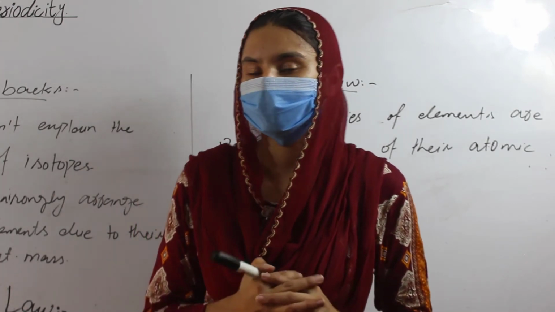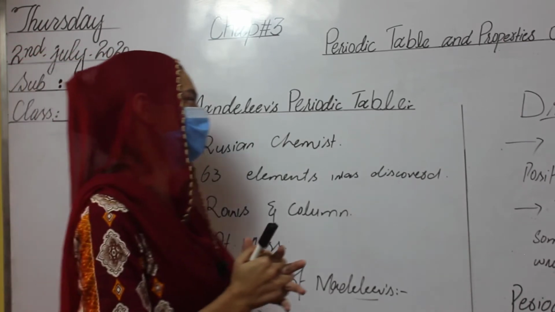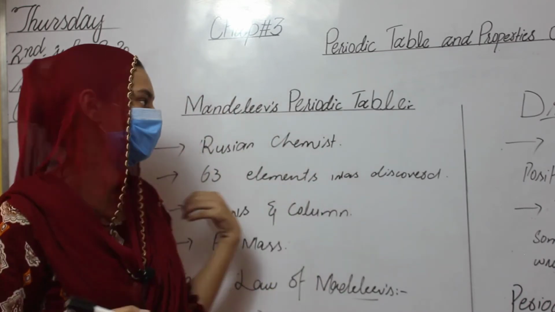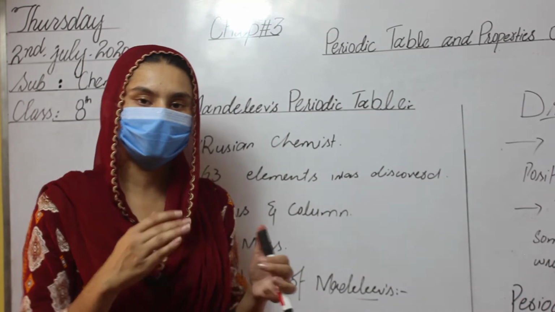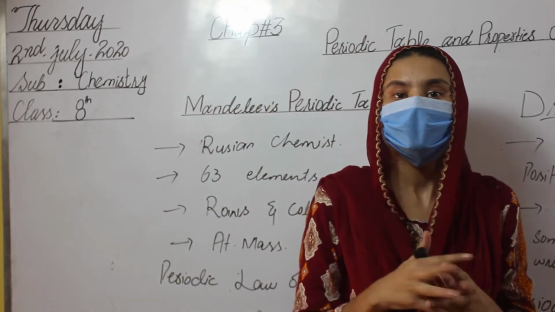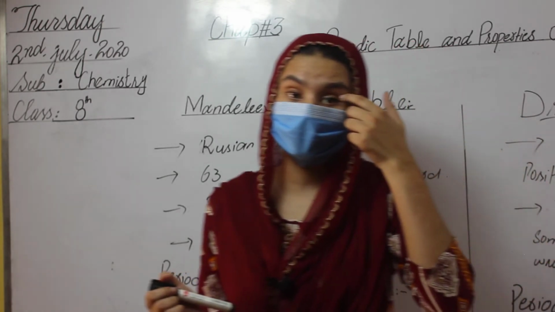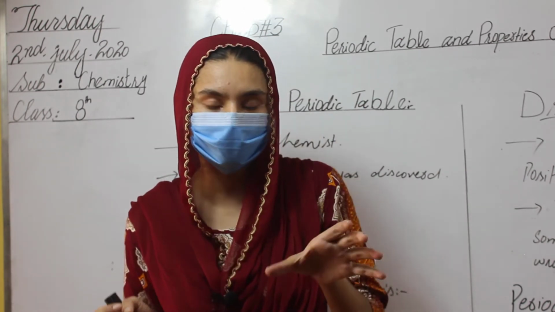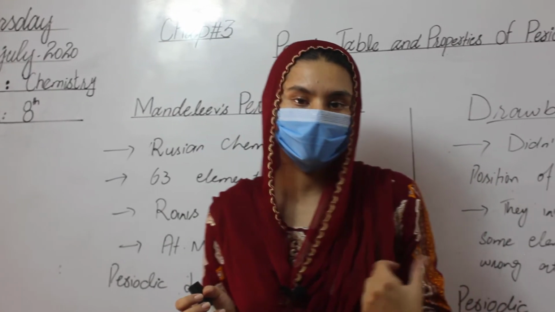I hope you all understand. Now I recall the lecture. First of all, we discussed Mendeleev's periodic table. Who was Mendeleev? Mendeleev was a Russian chemist, and at the time when he tried to arrange the elements in a systematic way, only 63 elements were discovered. He tried to arrange the elements in rows and columns. Rows mean horizontal lines, and columns mean vertical lines.